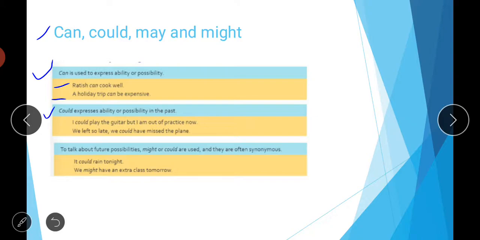Could expresses ability or possibility in the past, as we said that could is the past form of can. So it is used to express ability and possibility in the past. So, I could play the guitar, but I am out of practice now. It means I used to play the guitar before, but now I am out of practice, so at present I am unable to play. I haven't played at all lately.